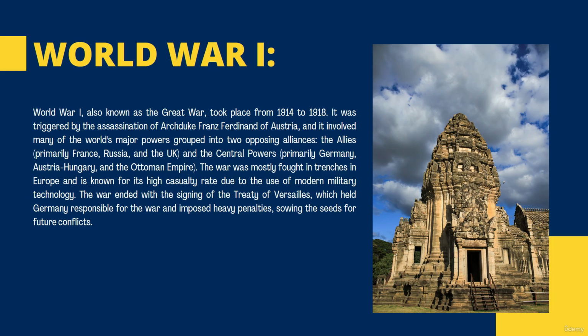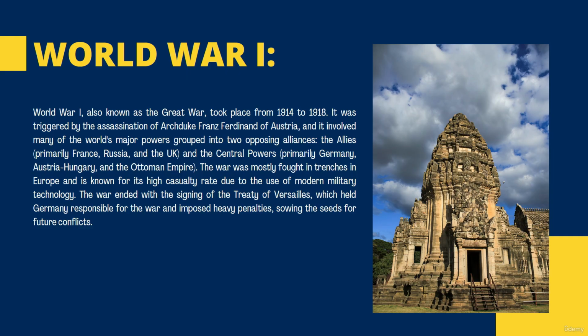So World War I was fought between 1914 and 1918. There were two groups, the Allies, which had France, Russia and UK, and the Central Powers, Germany, Austria-Hungary and Ottoman Empire. This war was triggered because of the assassination of Archduke Franz Ferdinand of Austria. This led to the start of World War I, and because of the disastrous nature of the war, there was huge loss of life and property, and the war ended with the signing of the Treaty of Versailles, which held Germany responsible for the reasons for the war.